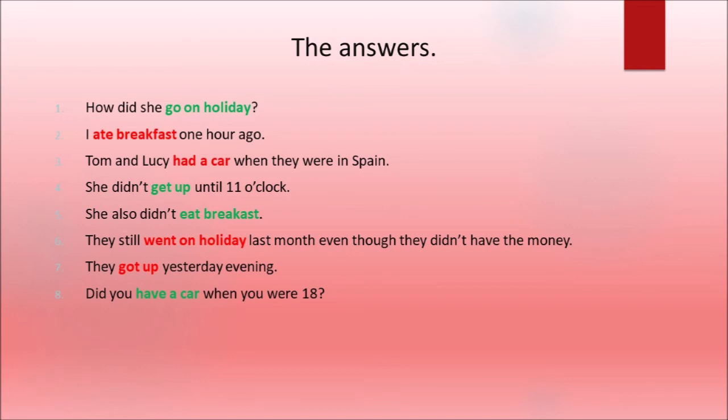They got up yesterday evening. So yesterday evening tells us it's the past. Did you have a car when you were 18? Okay, when you were 18 tells us it's the past. But have a car follows did, so you need to use a type 1 here.